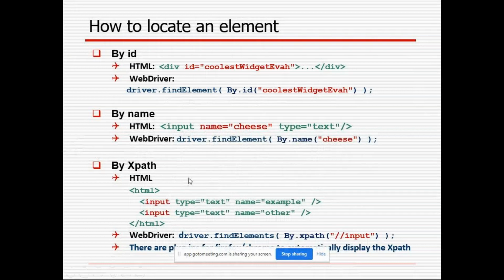Absolute XPath is position based, meaning we have to write the XPath according to the exact position. Relative XPath searches the entire HTML page and gives the result, meaning it is finding the element. How we write these, I will show in the demo also.